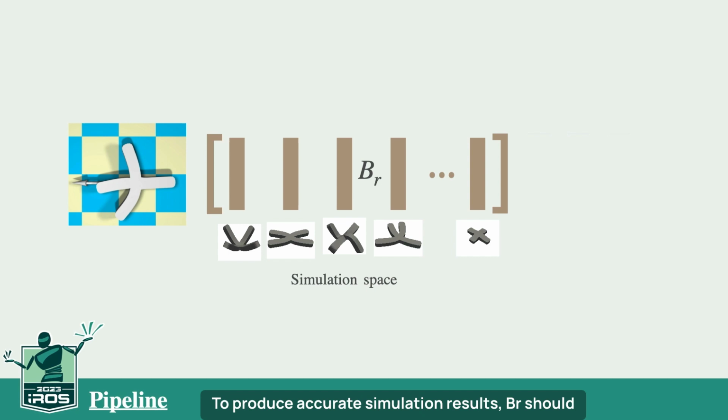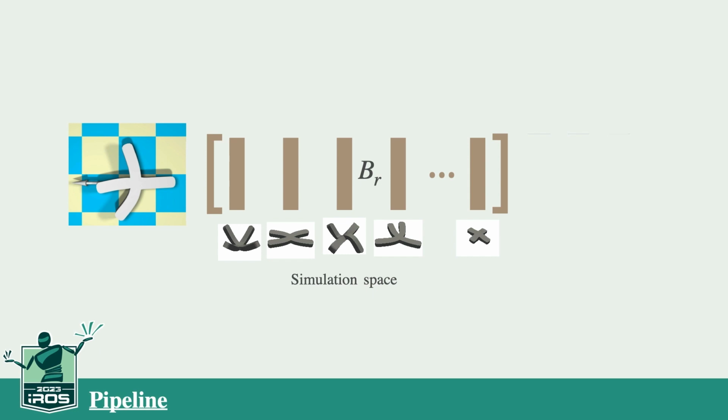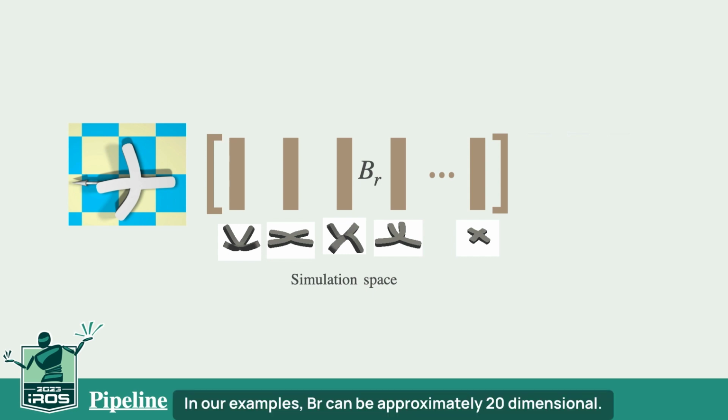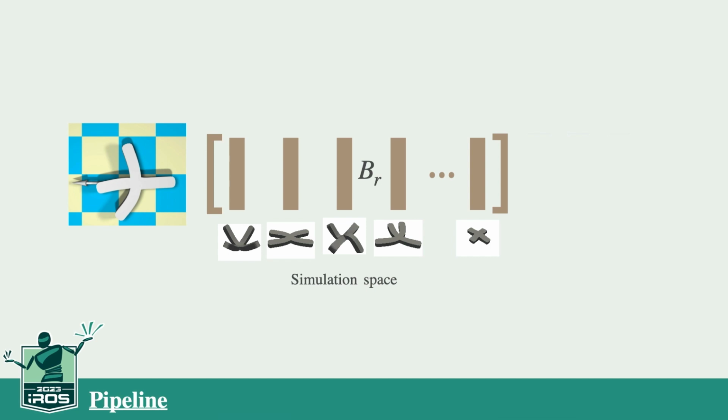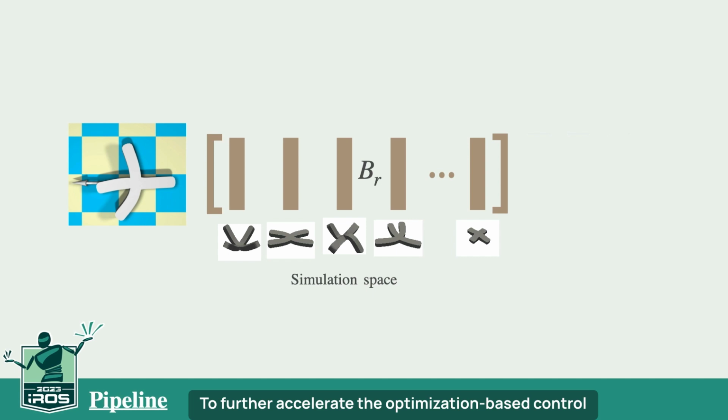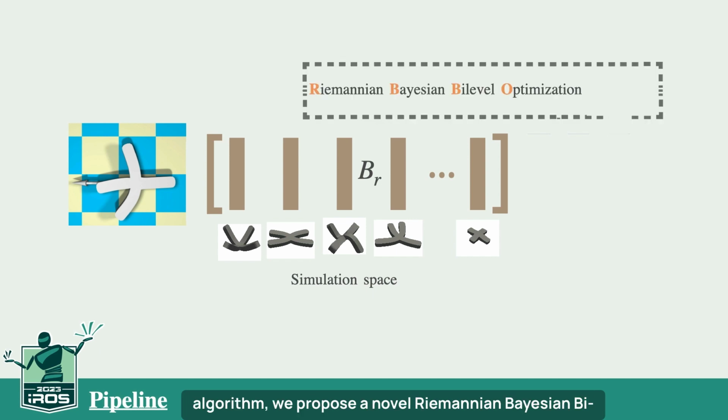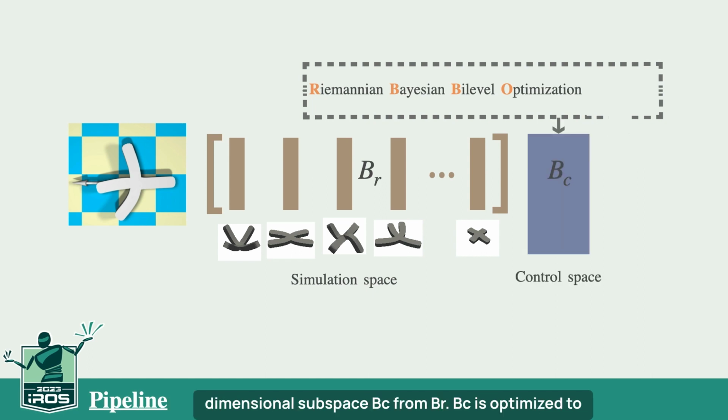To produce accurate simulation results, BR should contain all the salient deformations and cannot be too small. In our examples, BR can be approximately 20-dimensional. Therefore, using BR as the control space is still computationally costly. To further accelerate the optimization-based control algorithm, we propose a novel Riemannian Bayesian bilevel optimization scheme to identify an even lower dimensional subspace BC from BR.